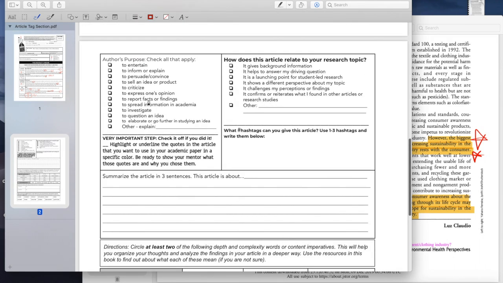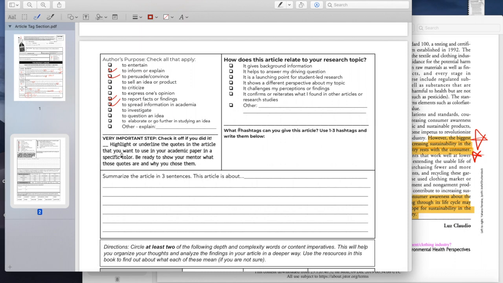So in this part of the article tag, we're going to go ahead and check all that apply with the author's purpose. This article exists to inform and explain, to persuade and convince, to report facts or findings, and to spread information in academia. So all of those 4 things are checked off because this article is not necessarily there to be an opinion piece. So even though there is some element of an emotional appeal, where they're trying to persuade you at the end that you should do something as a consumer, it does really just lay out the facts and then give evidence and data and statistics and references to citations as needed.